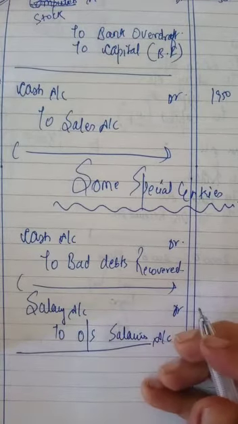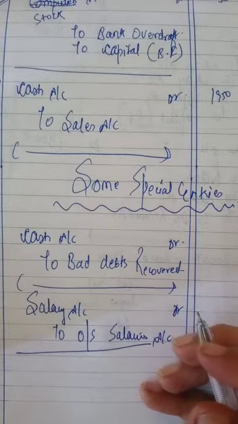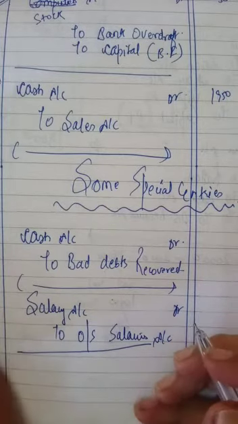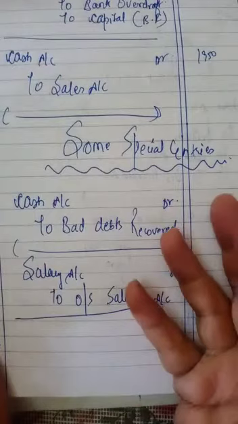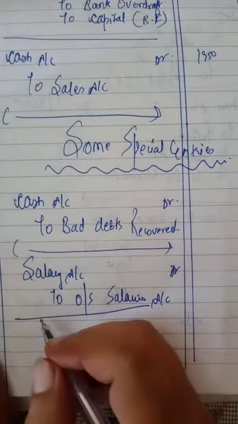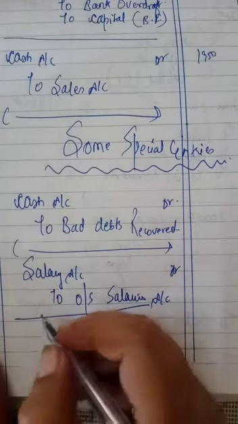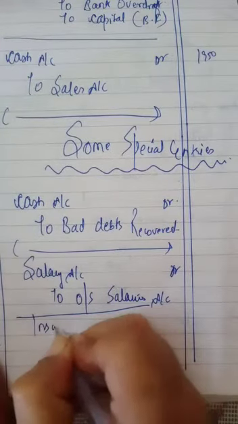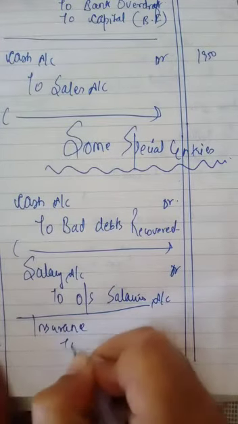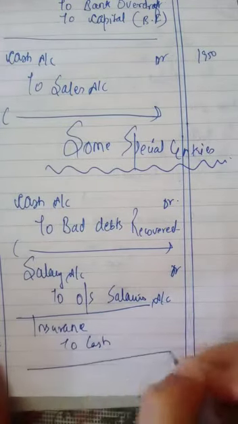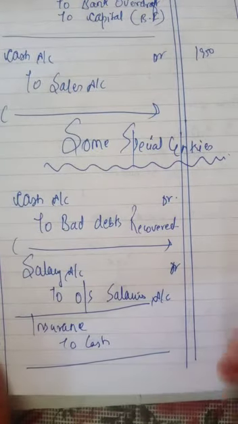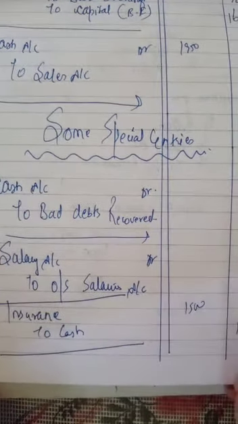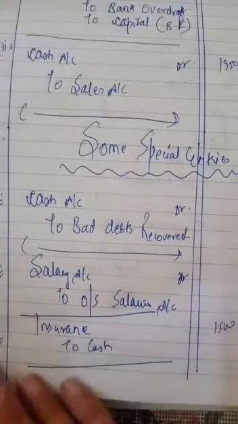Now the third one is prepaid expenses. We have paid something in advance, that is our asset. If we have paid insurance, suppose today we have paid insurance, cash will be the entry. But they said that we have paid 1500 and monthly insurance was 100 rupees.